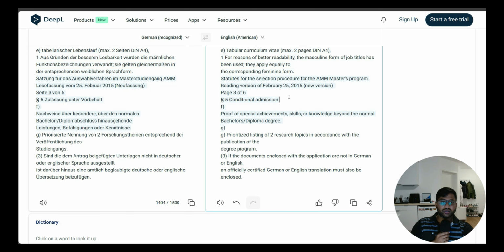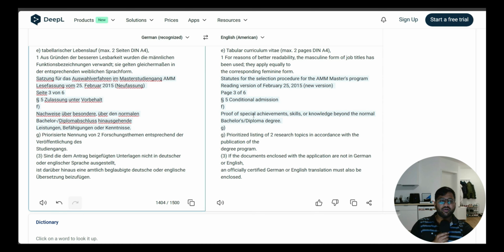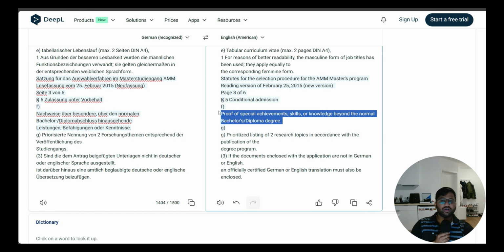Then conditional admission. These are not 100% mandatory requirements. They are conditions you can fulfill to have a better grade or a better chance of getting in. Then proof of special achievement, skills, and knowledge beyond your normal bachelor degree. If you have proof of special achievement from your bachelor degree, you can provide that. And a prioritized listing of 2 research topics in accordance with the publication of the degree. Somebody commented yesterday saying that you need to have 2 research topics. No, that is nothing but a requirement that, if you have it, gives you a good chance. It is not a mandatory requirement.